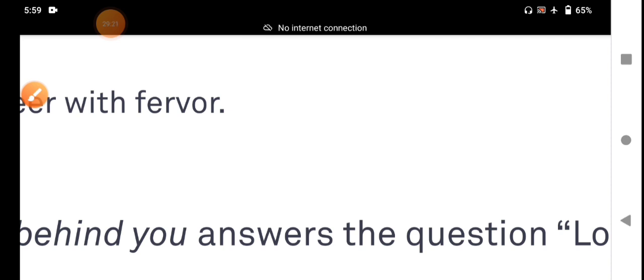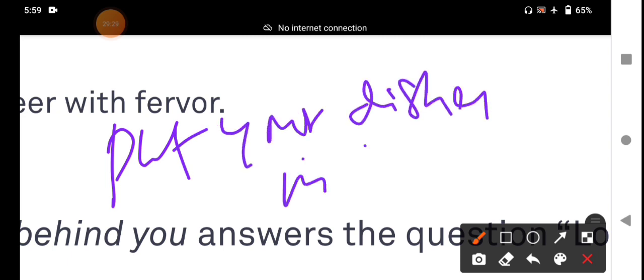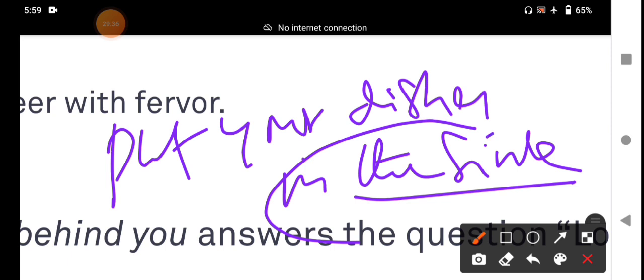Another example: put your dishes in the sink. In the sink: where? In the sink is a prepositional phrase. It functions as an adverb.